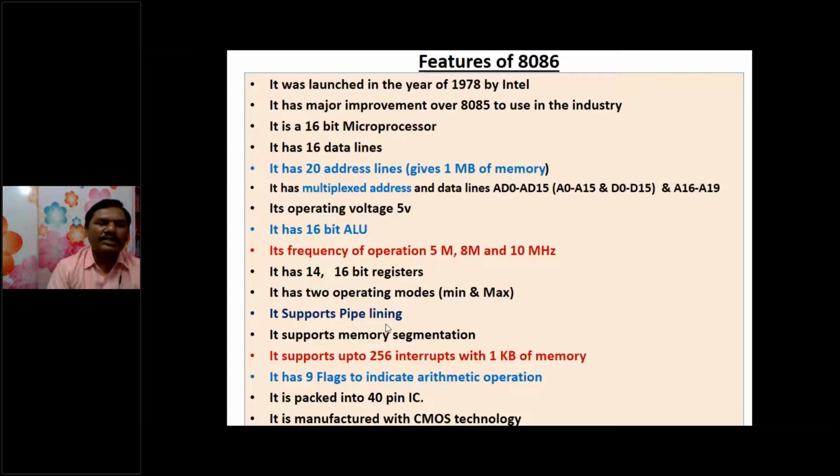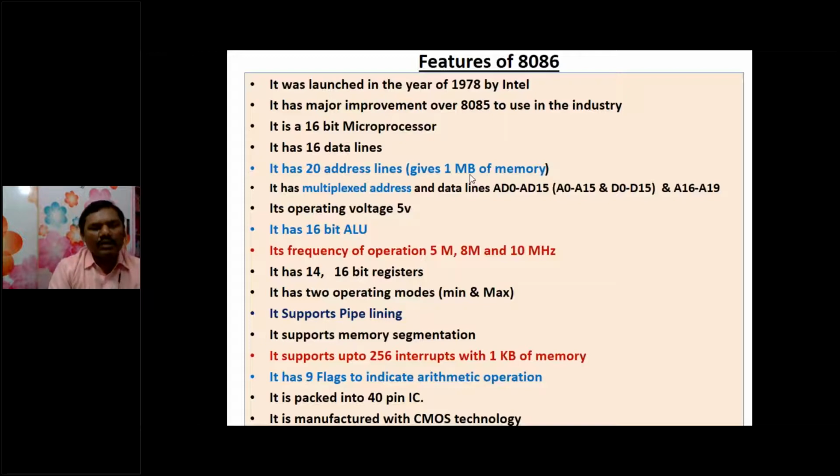And it supports pipelining. Just now we have seen what is pipelining, and it supports memory segmentation also. So these 20-bit address lines will give how much amount of memory. There are two types of memory, alignment memory or non-alignment memory. In the alignment memory, it is very difficult to search the data where it is available. Take for example, our computer desktop also, our memory is segregated or fragmented into C drive, D drive, E drive, and F drive like that.